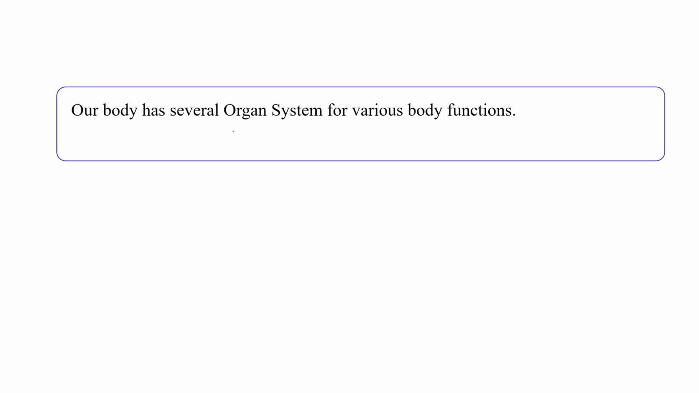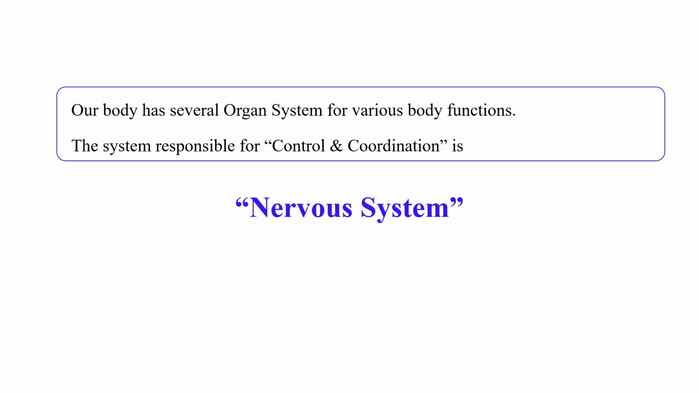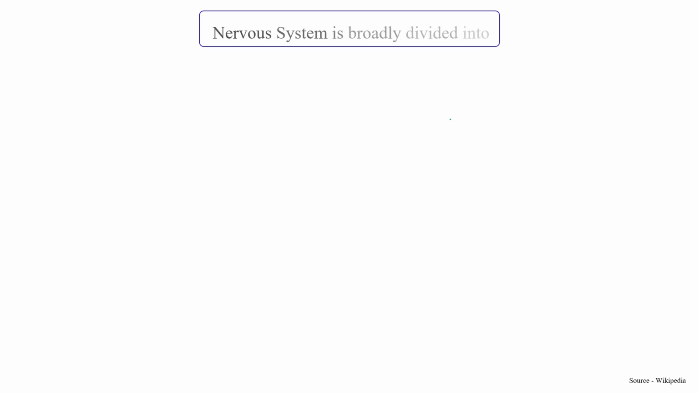Okay, as you know, in our body we have so many organs and organ systems, right? And the system responsible for control and coordination is the nervous system. That kind of system which is mainly involved in the control and coordination mechanism of our body is known as the nervous system of our body, right?